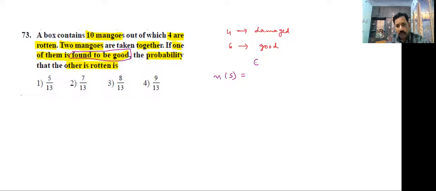Both are good, this is one case. In the second case, one is good, another one is bad, bad meaning damaged. There are 6 good mangoes, out of 6, 2 can be selected. This is the first case. Second case: good select 1, bad select 1, that means 6C1, 4C1. This is N of S.